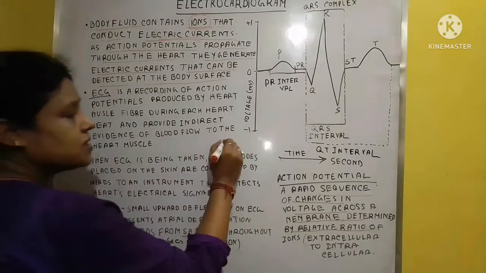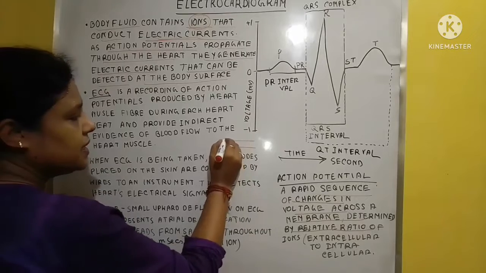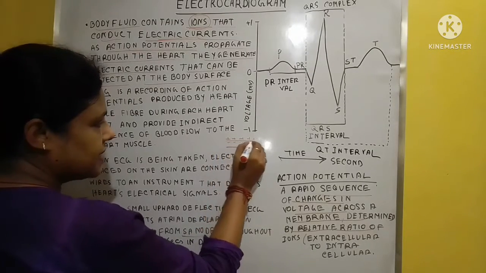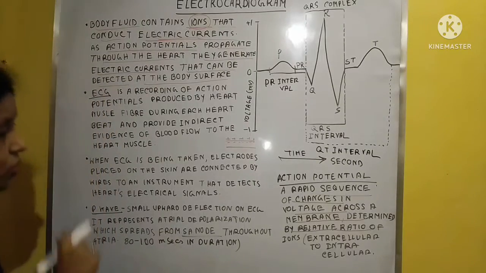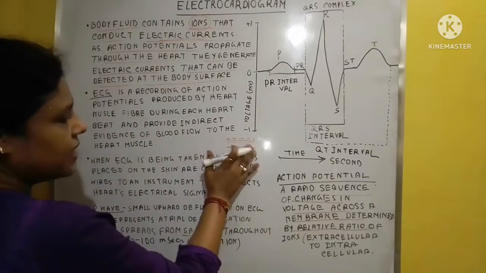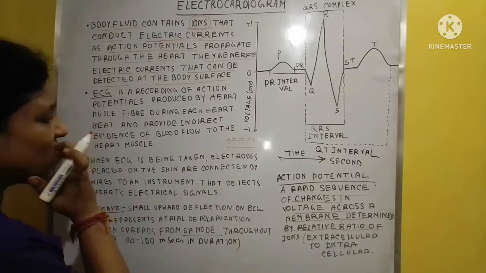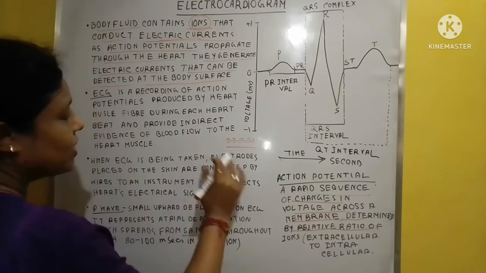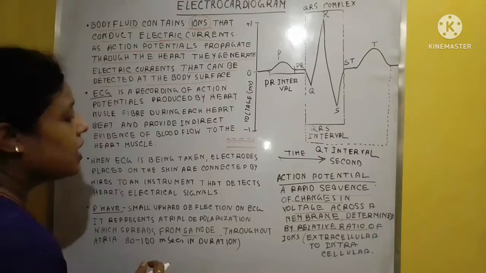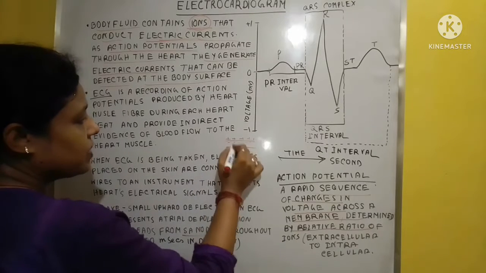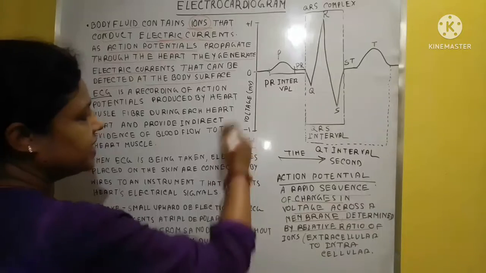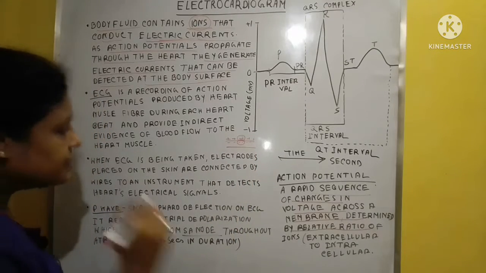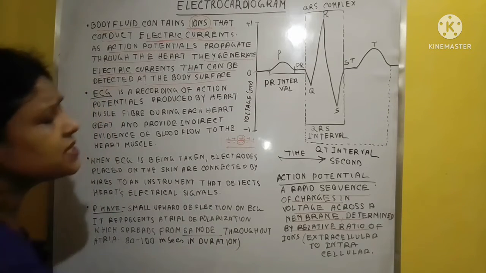Suppose this is the membrane, and there are positive ions and negative ions. Action potential means the rapid sequence of changes in the voltage. When there is transportation or interchange of plus and minus ions across the membrane, a voltage is formed here.